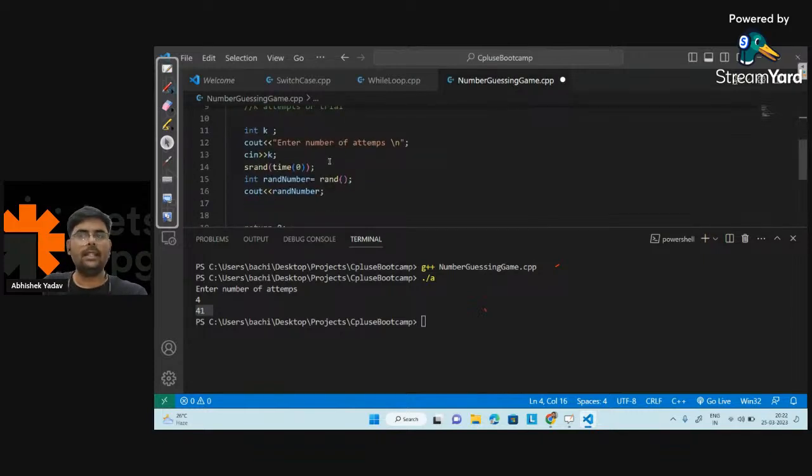So what you are doing: you are getting the same random number again and again. If you want a different random number each time you have to use srand. This will generate a different random number, right?